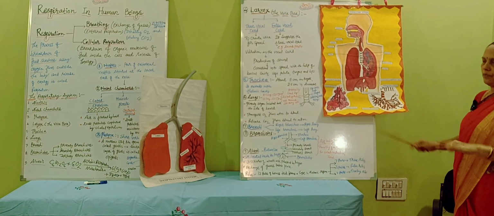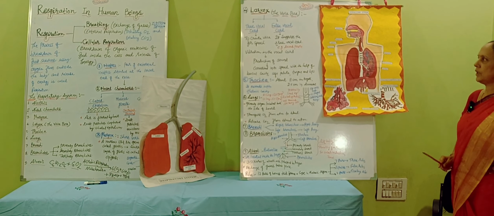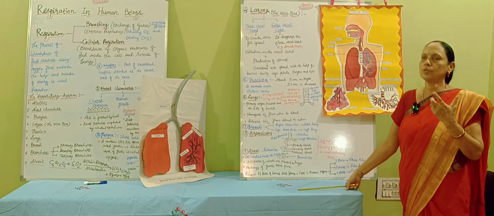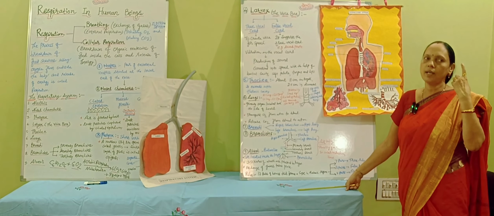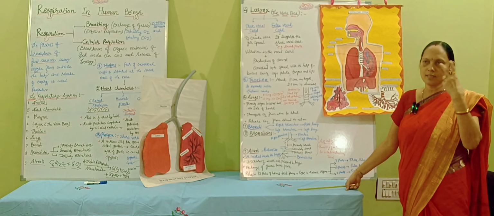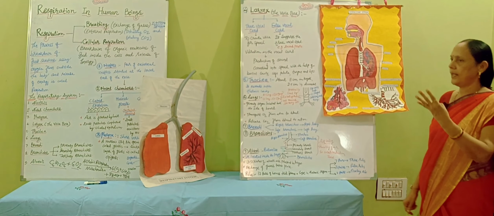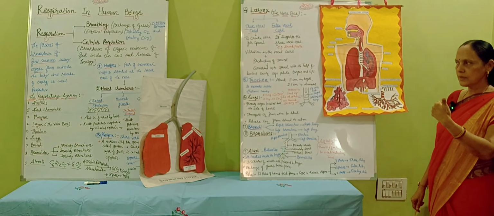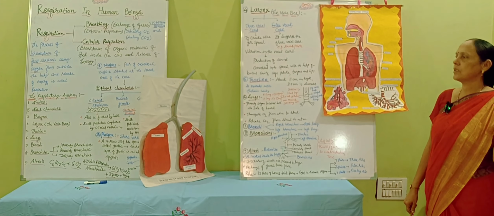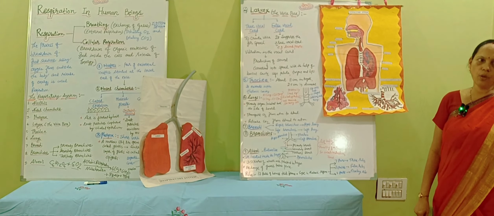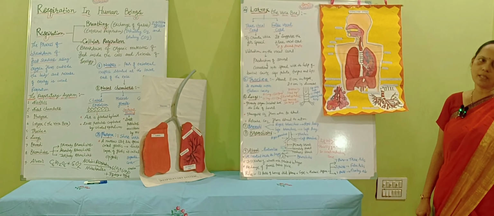So in this way, if we recapitulate the particular process, we have seen that our respiratory system is divided into 9 parts. First one is called nostril. Second is nasal chamber. Third one pharynx. Fourth one larynx. Fifth one trachea. Sixth one lungs. Seventh one bronchi. Eighth one bronchiole, and ninth one is called alveoli.